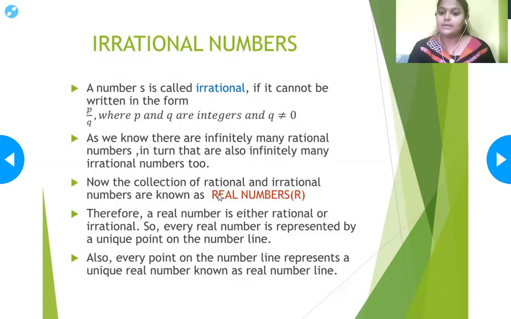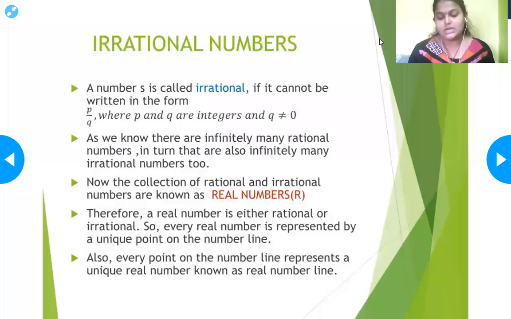Therefore, a real number is either rational or irrational. Every real number is represented by a unique point on the number line. Also, every point on the number line represents a unique number, known as a real number. So this is about irrational numbers.